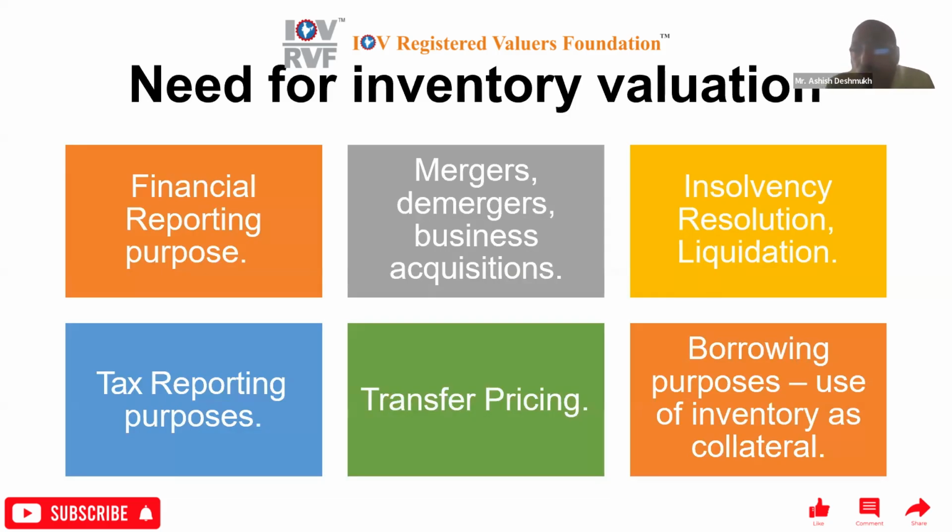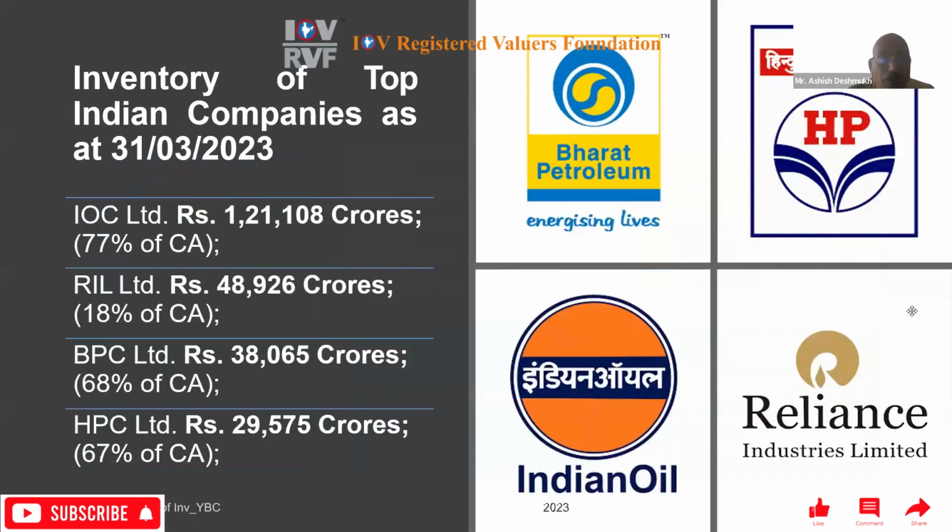Then transfer pricing. Transfer pricing happens within related parties. You must know about related parties: once directors are common, they are called related parties. Whatever sale and purchase transactions happen between related parties, there is also a need for inventory valuation. Then borrowing purposes, use of inventory as collateral; there also is a need for inventory valuation.